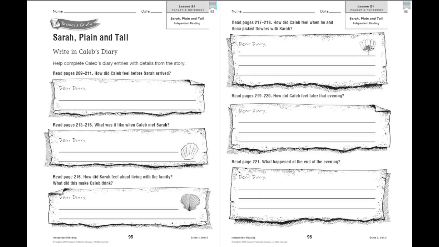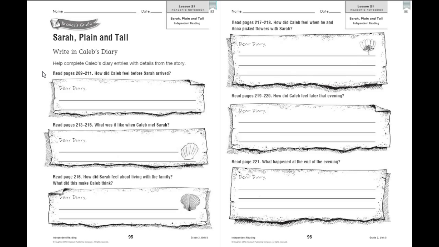So let's take a look at this page. This is Caleb's diary, and we are going to make entries into the diary. So we're going to help Caleb complete diary entries with details from the story. As you read, you can do this, or you can go back and then reread these sections that it's asking you to read to find and answer the question.